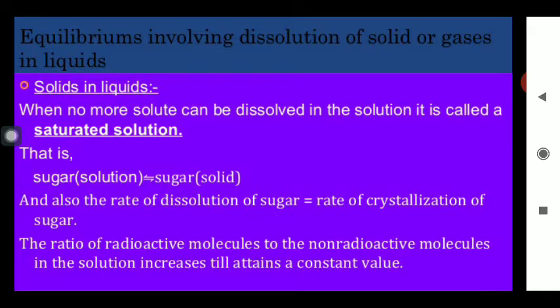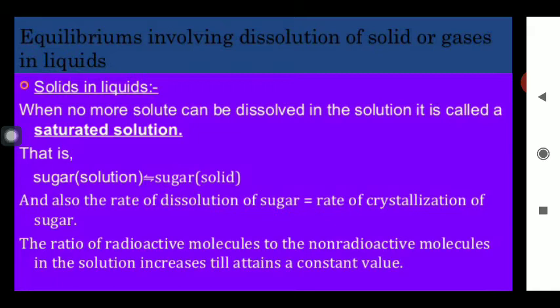After some time, you will notice that no more sugar can be added. The solution is said to be saturated. Clear? So this process is known as dissolution. But after some time, whenever you try to add more sugar on heating, the dissolved sugar also reappears in the form of solid, and this is known as the process of crystallization.